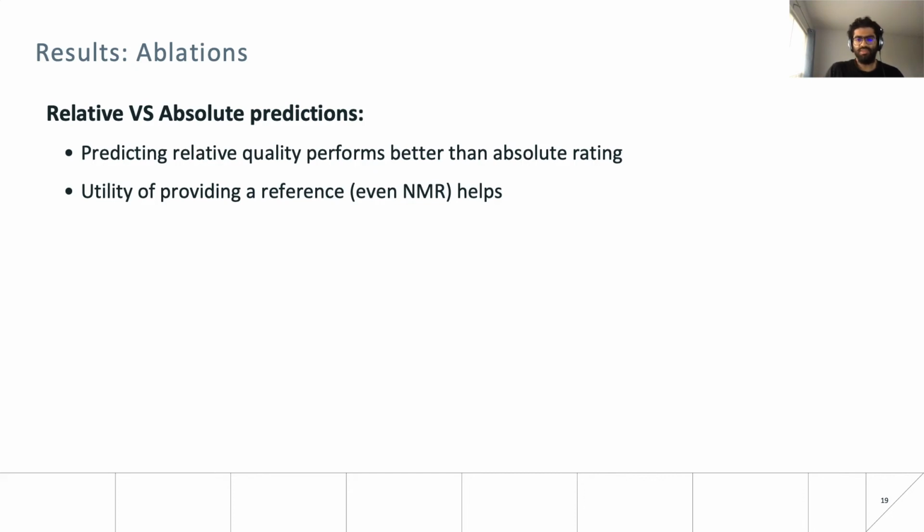Moreover, we also observe that providing even a non-matching clean reference to an absolute quality prediction model also improves the performance over not providing any reference. This highlights the usefulness of two features of a metric. First is by predicting the relative quality scores, and second is by providing non-matching references.